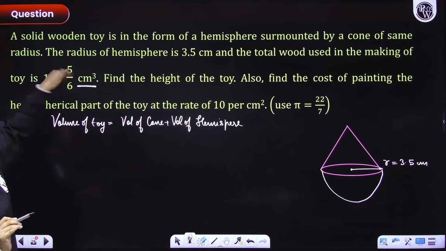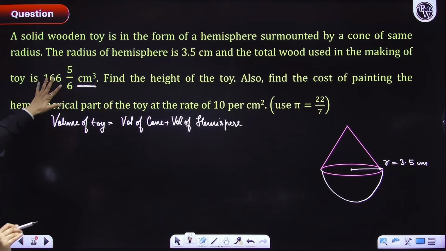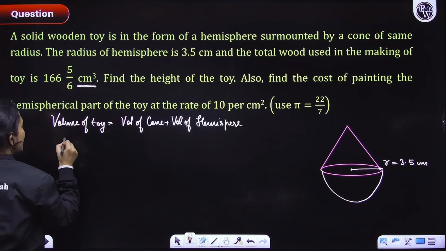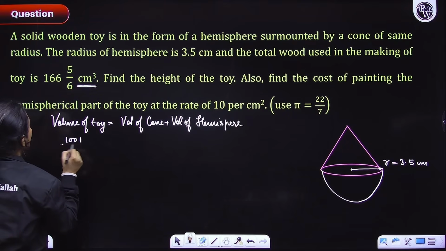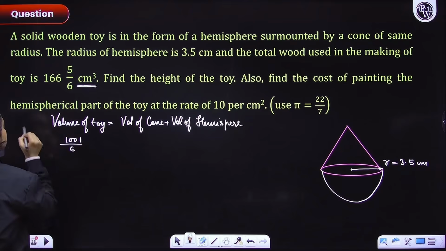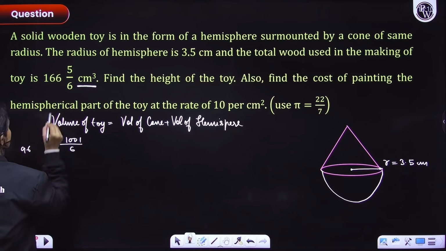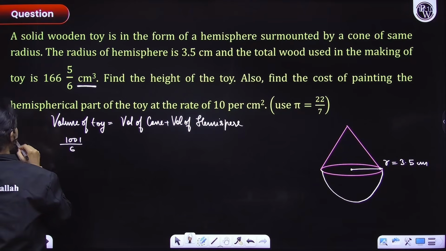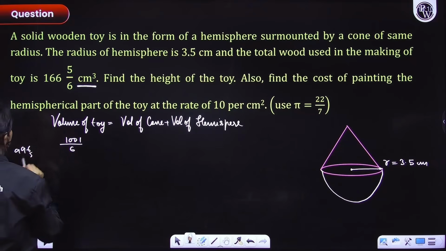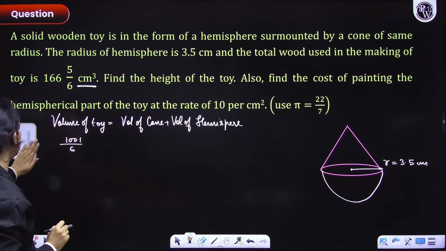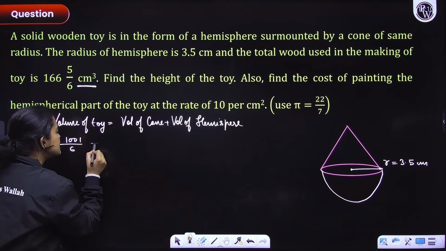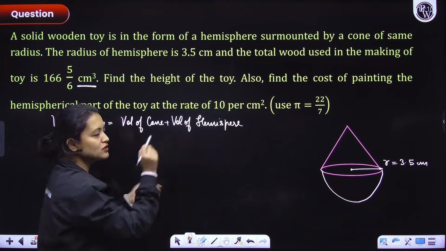Now the volume of the toy is 166 5/6, so let me just write it in improper form rather than writing it like this. What do we have? We'll have 1001 over 6. I think this is it. 6 6 36, 996 plus 5. Yes, 1001 divided by 6. Now this is equal to the volume of the cone plus the volume of the hemisphere.